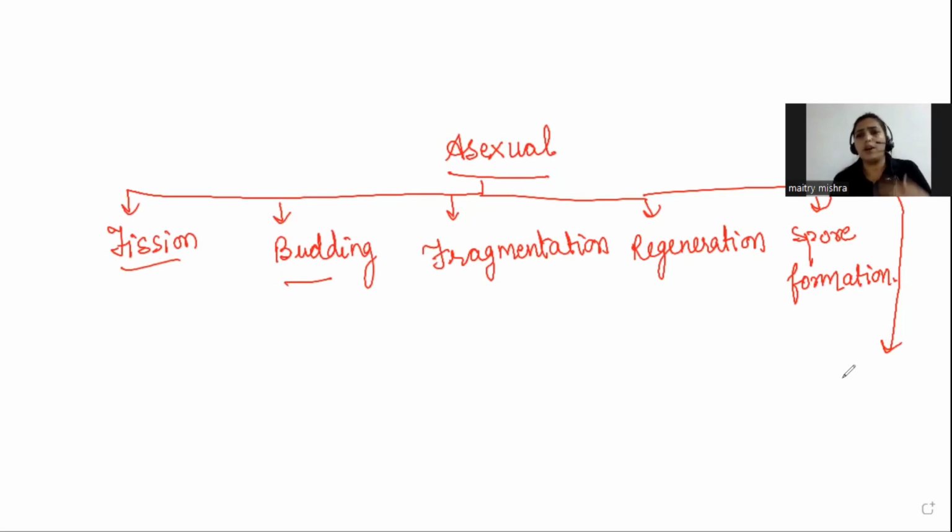So when I talk about asexual reproduction in plants, it is vegetative propagation.